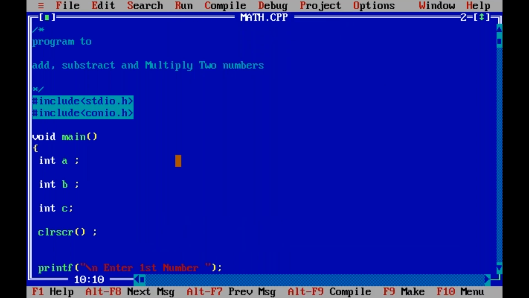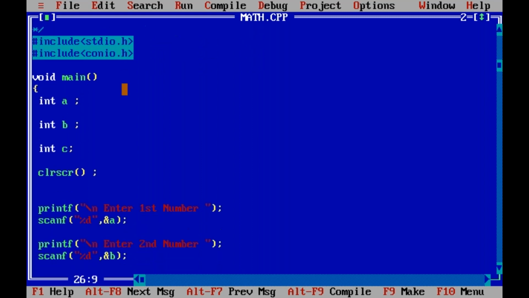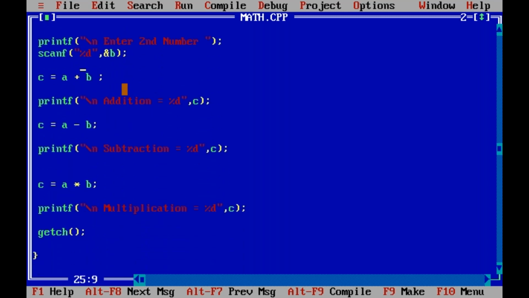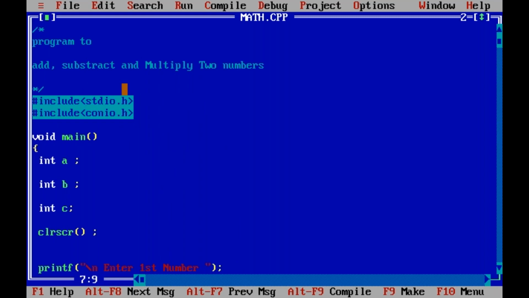See, this is the same program, same task: addition, subtraction, and multiplication of two numbers.